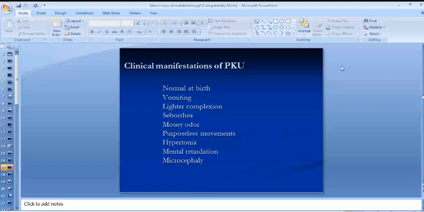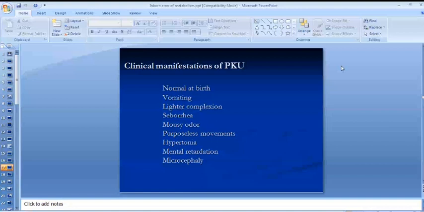You may just need to know three or four important signs and symptoms. As you know, reluctance to feed, jaundice, and fits are common to all inborn errors of metabolism. The differentiating points in PKU are the mousy odor, fair or lighter complexion, and hypotonia with abnormal movements of the body.